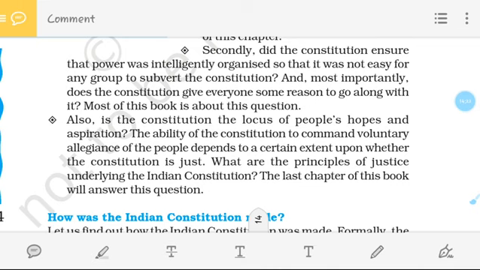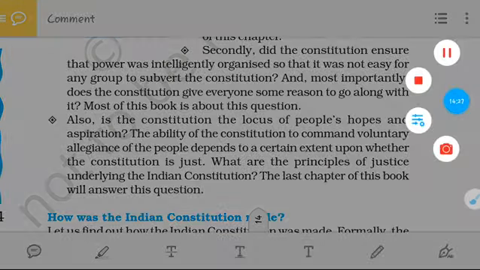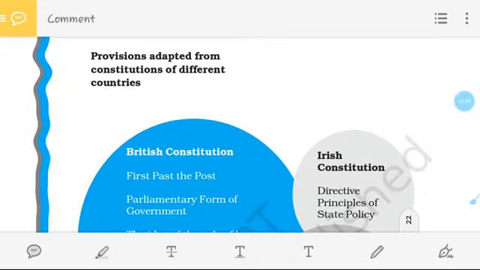Now we have to know one more thing. You all know that our constitution was made after so many years of discussion and debate, and it was adopted from the constitutions of different countries. So we cannot say that our constitution is a totally pure Indian constitution. Some of our laws, some areas, or you can say some provisions, were borrowed from other countries.